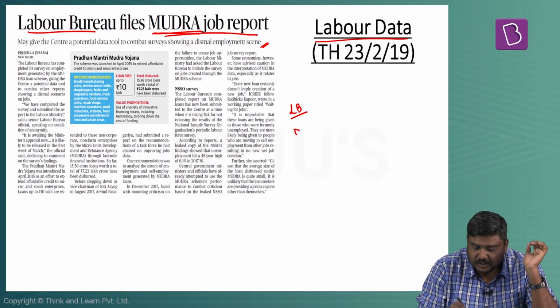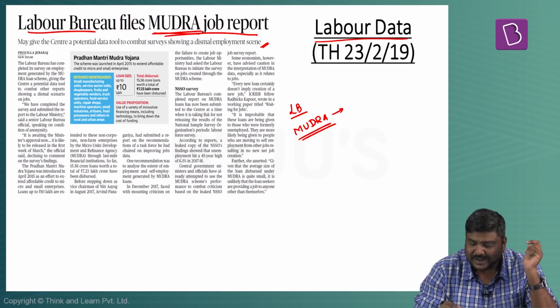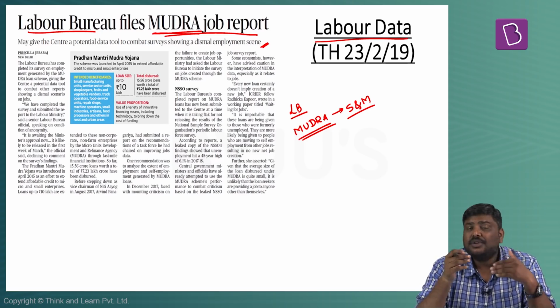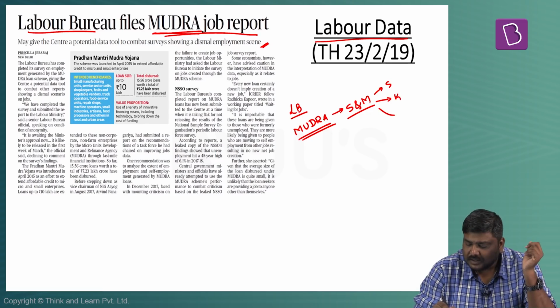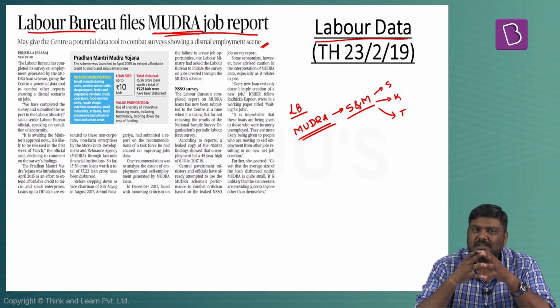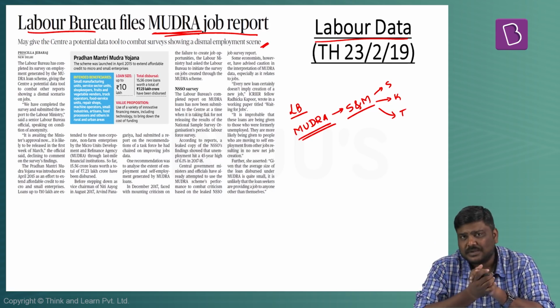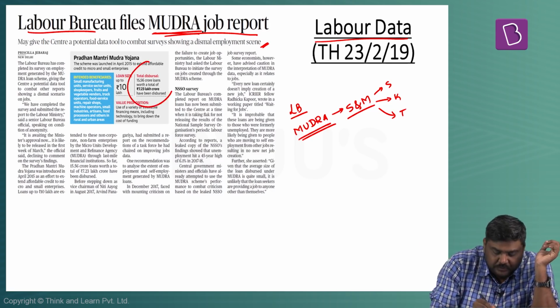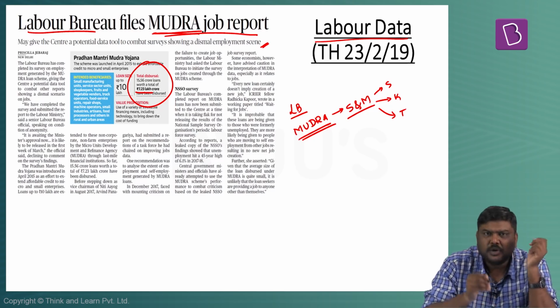One, Labour Bureau is one of the authorities which is involved in calculation of the jobs data. Apart from this, the MUDRA Yojana is very important because it is a refinancing scheme launched by the central government, which will provide credit to small and micro industries. Under Pradhan Mantri MUDRA Yojana, three types of loans are issued. These are called Shishu, Kishore and Tarun. Under these three categories, micro and small industries will be given loans between 50,000 rupees to 10 lakh rupees. As per the latest report, more than 15 crore MUDRA loans have been issued and the total value of the loans is more than 7.2 lakh crore rupees.